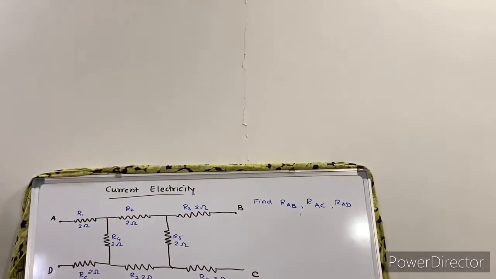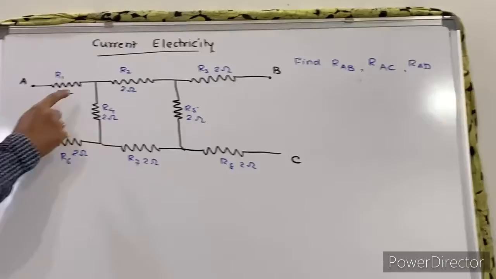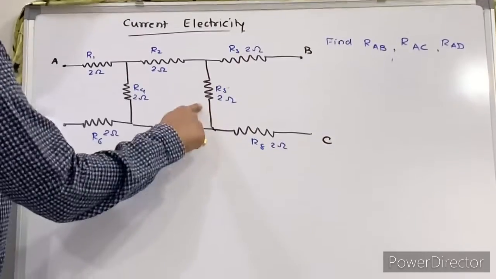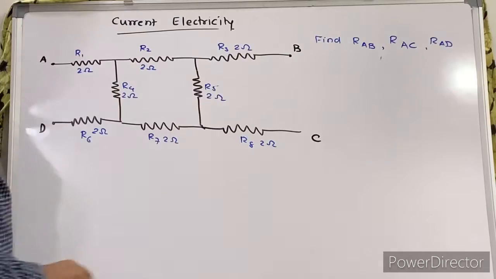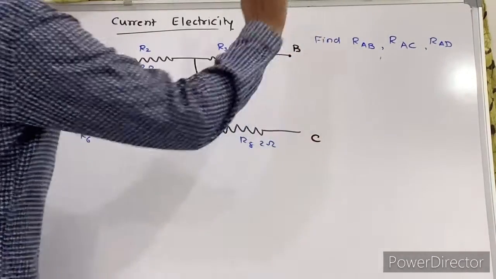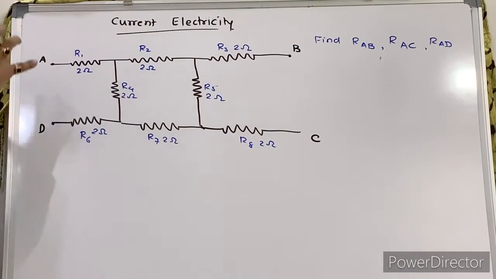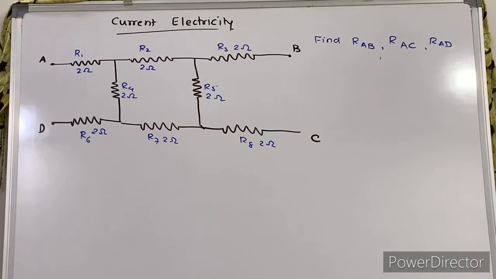This is one numerical. If you check it, there are 1, 2, 3, 4, 5, 6, 7, 8 resistors connected in this form. Just by looking at this sum you will feel it is very difficult, but it is not that way. This is a very simple sum. They have asked us to find the resistance between points A and B. It is not necessary that they will keep all the numbers the same, but the format of this question will remain the same.